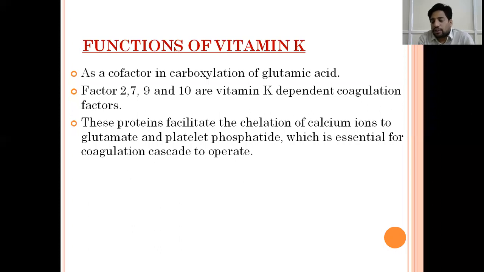Functions: the most important function of vitamin K is coagulation. It acts in the coagulation of blood. First, it acts as a cofactor for carboxylation of glutamic acid. Factors 2, 7, 9, and 10 are vitamin K dependent factors. These facilitate chelation of calcium ion to glutamate and platelet phospholipid, which is essential for the operation of the coagulation cascade. Factors 2, 7, 9, and 10 play an important role in the coagulation cascade.